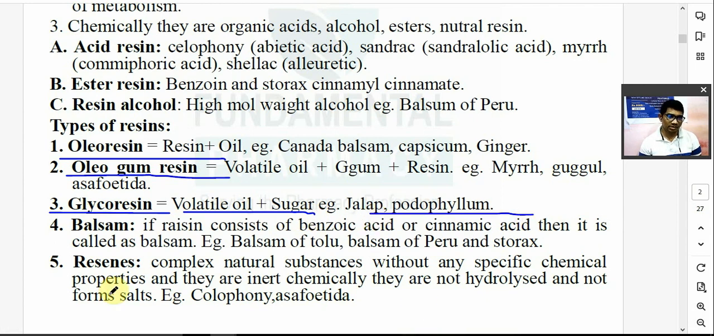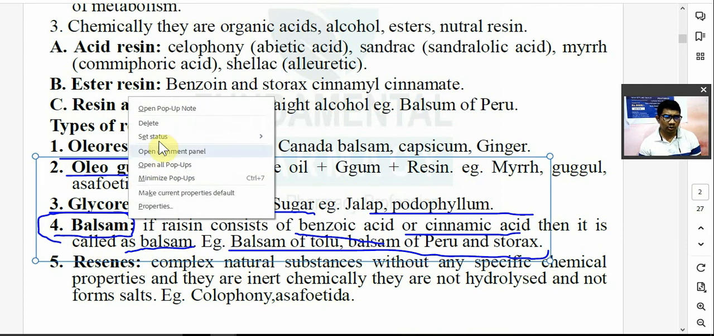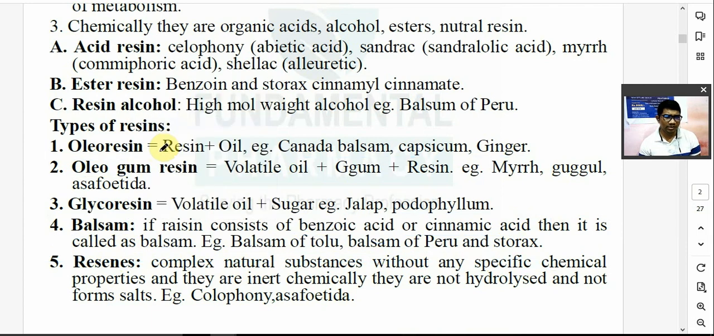Next होता है balsam. इसके ऊपर क्वेश्चन आ चुका है GPAT 2023. What do you mean by balsam? If a resin consists of benzoic acid and cinnamic acid, अगर रेजिन में बेंजोइक एसिड है, सिनेमिक एसिड है, तो उसको बोलेंगे अपन balsam. It is known as a balsam. Examples are balsam of Tolu, balsam of Peru, and storax. So you should be able to differentiate between oleoresin, oleogum resin, balsam and resins. Next one is the resins.